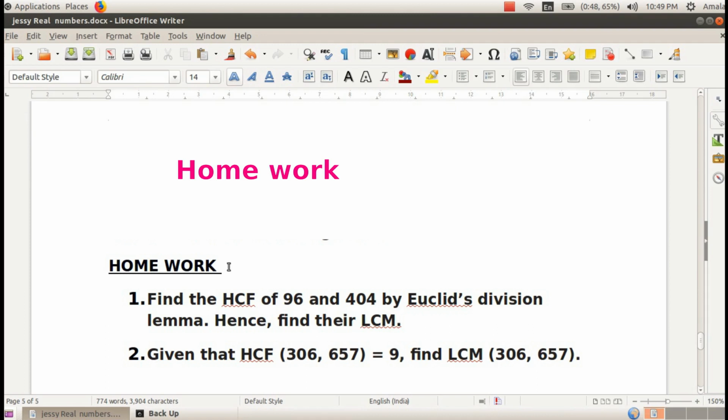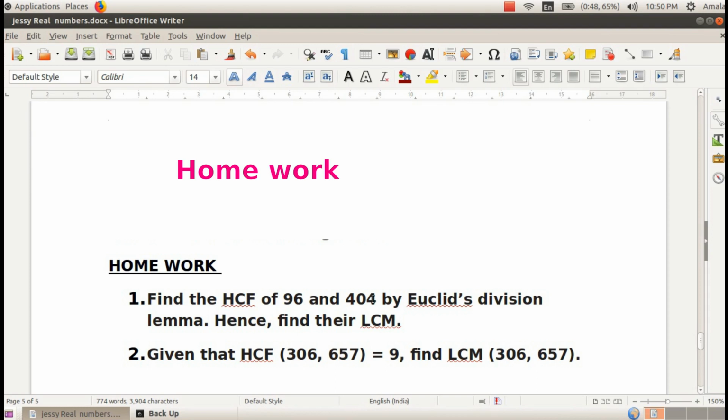Here are two homework questions for you. First one, find the HCF of 96 and 404 by Euclid's division lemma. First you can find the HCF of these two numbers. Hence you can find the LCM. After finding the HCF, then the product of these two numbers is equal to the product of LCM and HCF. By that concept you can find the value of LCM.